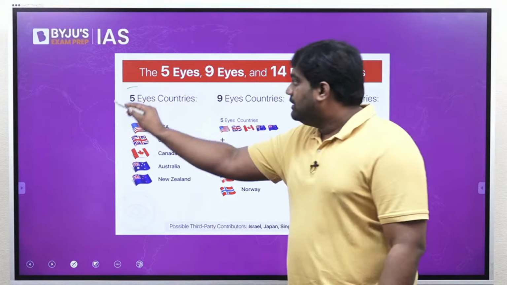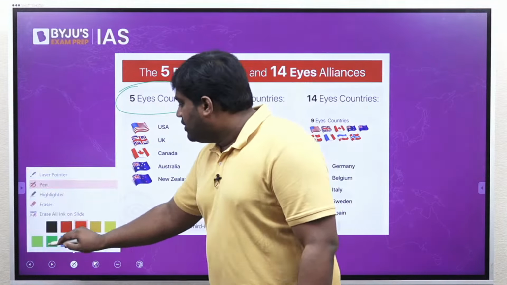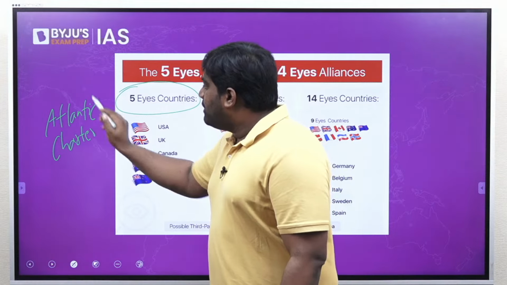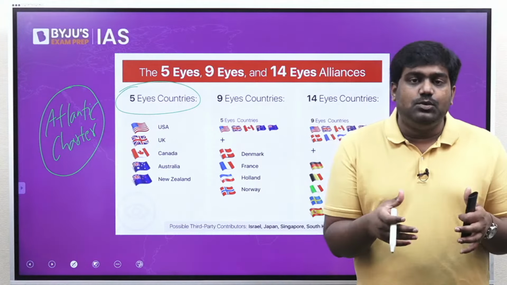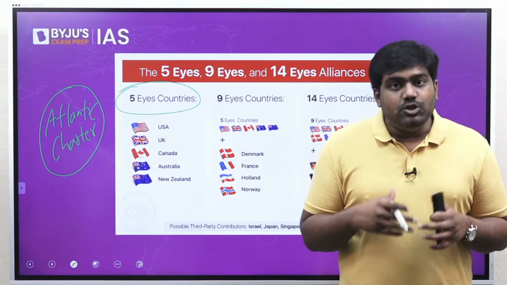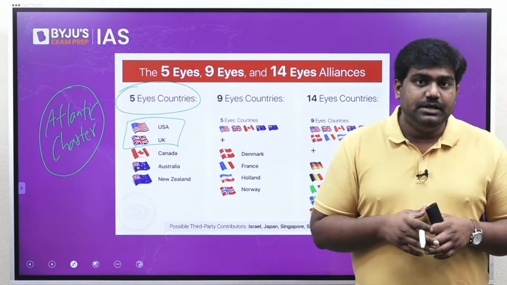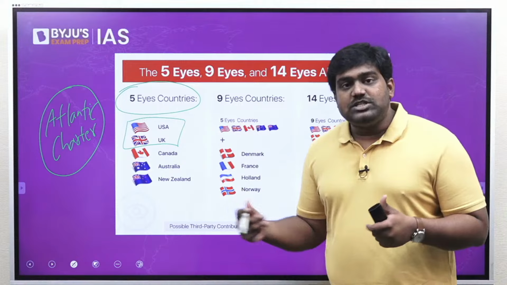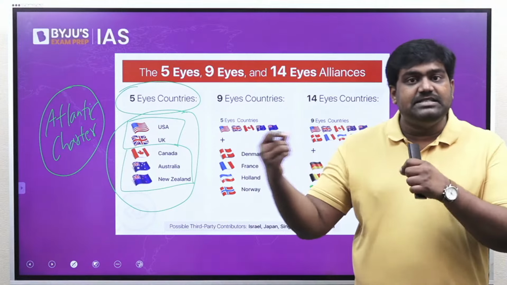See, the 5 Eyes initiative actually traces its origin back to the Atlantic Charter that we discussed earlier. Remember, I told you that under the Atlantic Charter, US and UK worked out a path towards the future to stabilize the world, to focus on disarmament, security, etc. As a continuation of that process, US and UK created a joint intelligence alliance, especially for electronic intelligence and to intercept communications. This was later expanded to include Canada, Australia and New Zealand, and this became the 5 Eyes Alliance.